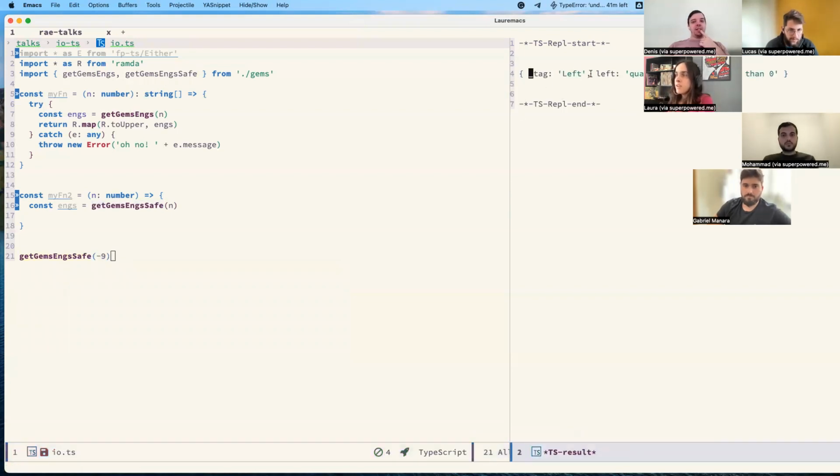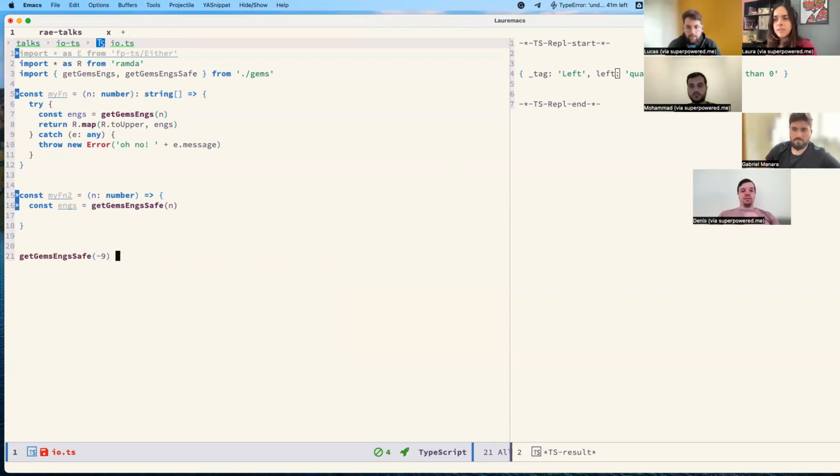It always has this tag and will be either left or right. And now I will show you how we get this information. I didn't show the implementation, but in our code I did something similar. Since I hadn't talked about this yet, I created something like a sum type.